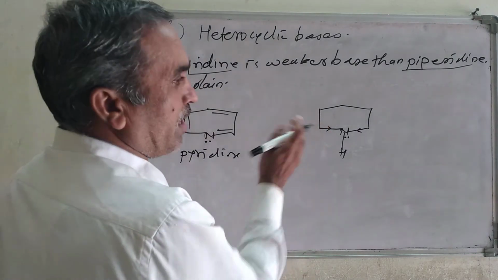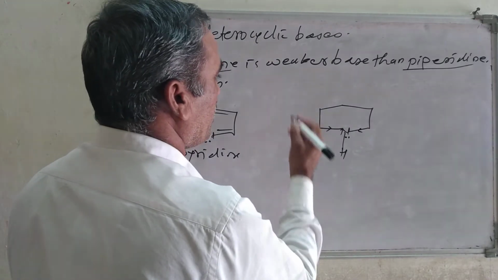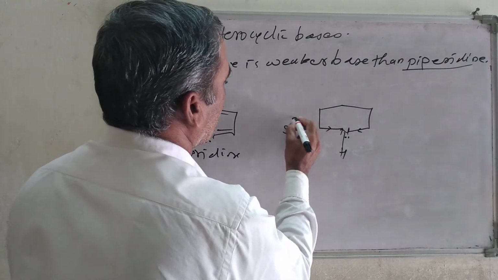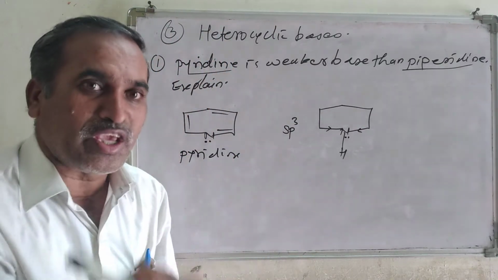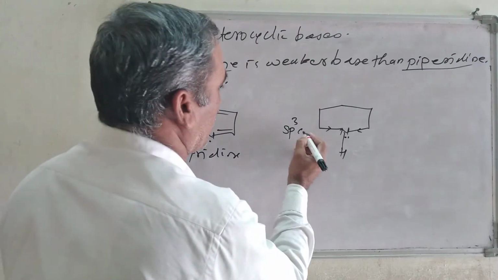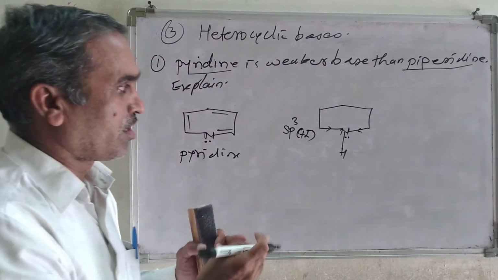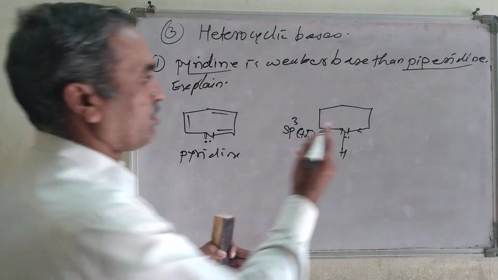Now this acts just like an electron donating group, methyl group, and as we know this carbon atom shows sp3 hybridization, and sp3 hybridization exerts a plus I effect, and in general plus I effect increases the basicity here.